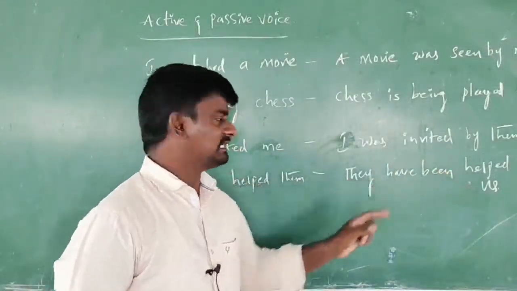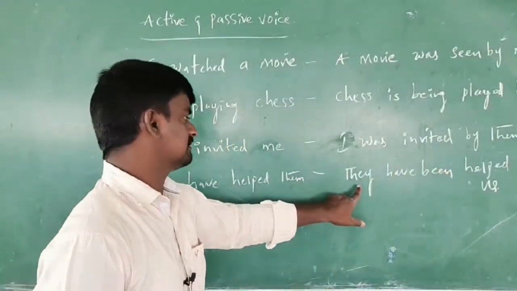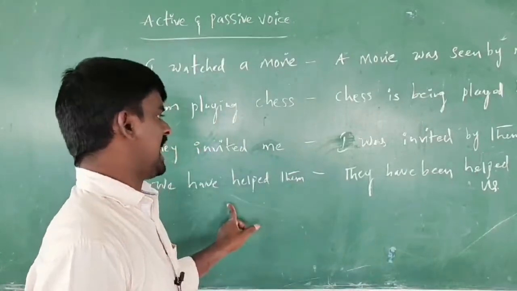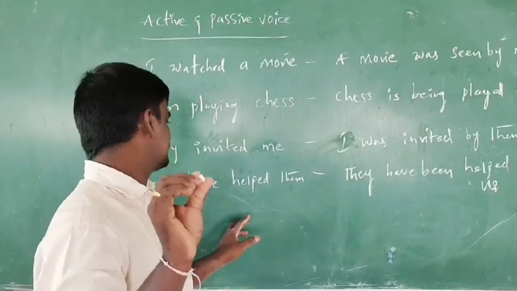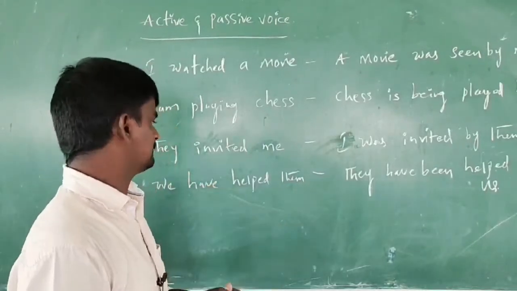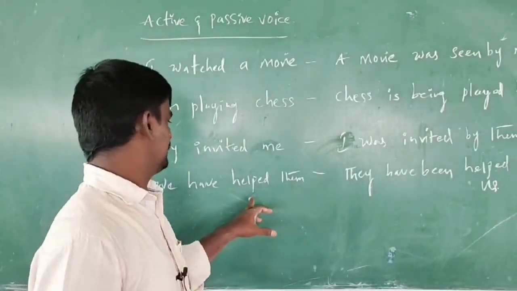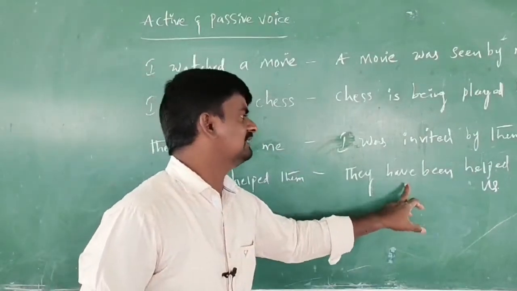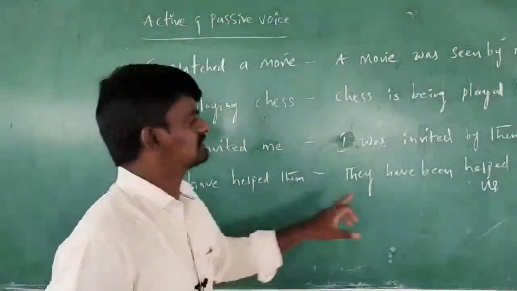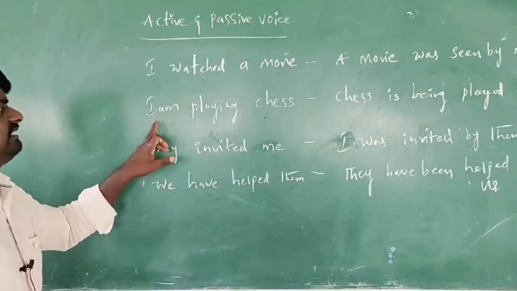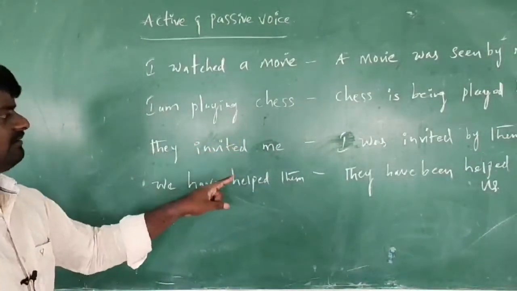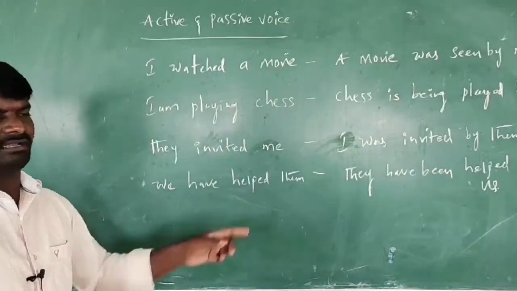Them becomes they. Have been means it is in a present perfect continuous tense, sorry, a perfect tense. They have been helped by us. We becomes us. Here you can understand: I watched a movie, I am playing chess, they invited me, we have helped them.